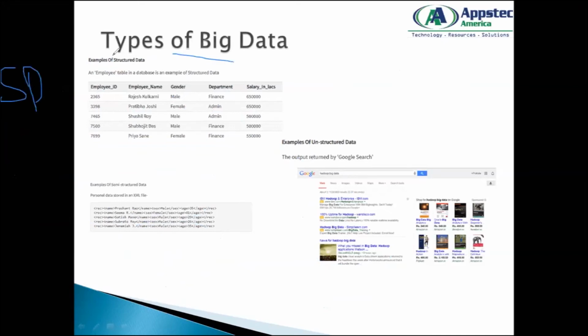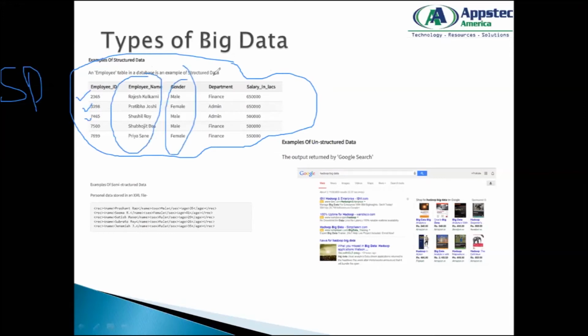When I give you data in an Excel sheet or properly structured, let's say an employee database, I have the employee IDs, the employee name, the gender, the departments, and the salary in lakhs, which would be salary in millions probably in the US, right? This data is pretty much structured and inline. If I have the data this way always, we call it structured data, but data is not always of this type. Now what is unstructured data?